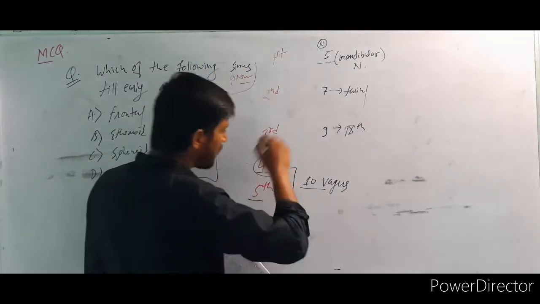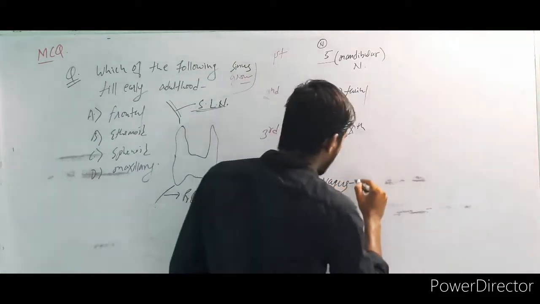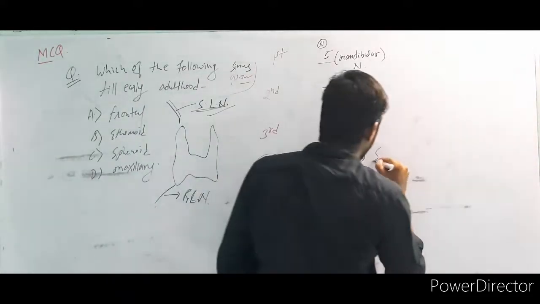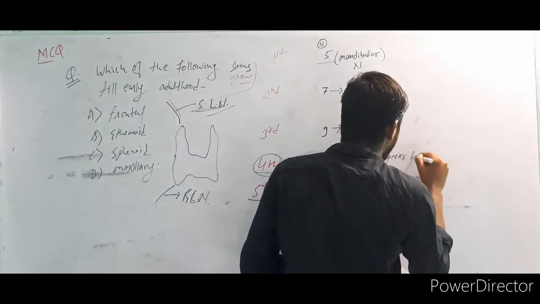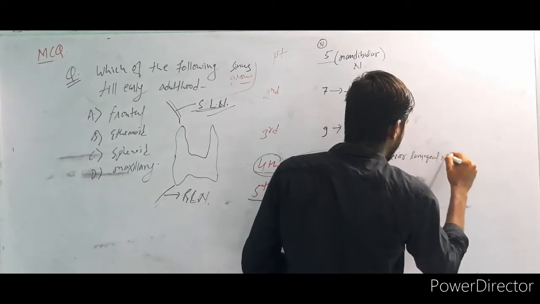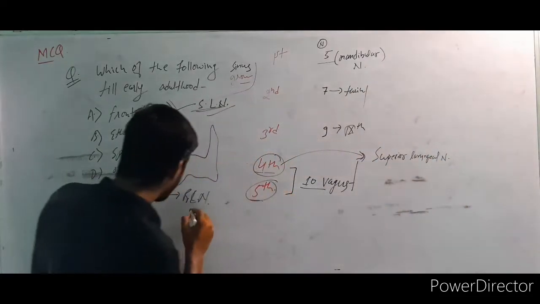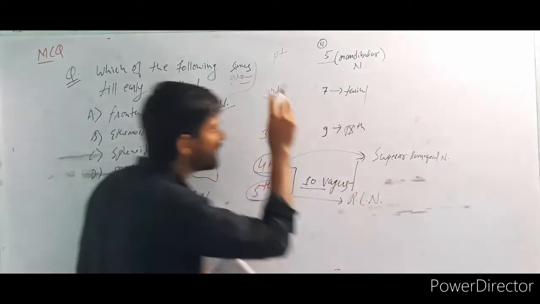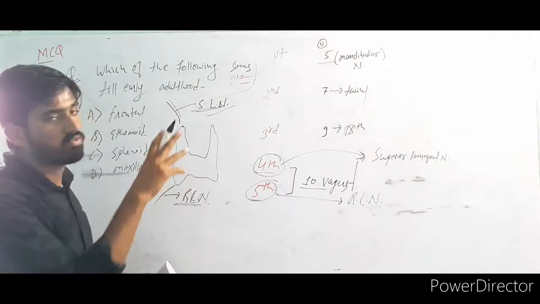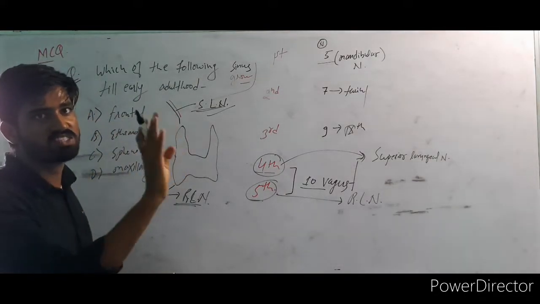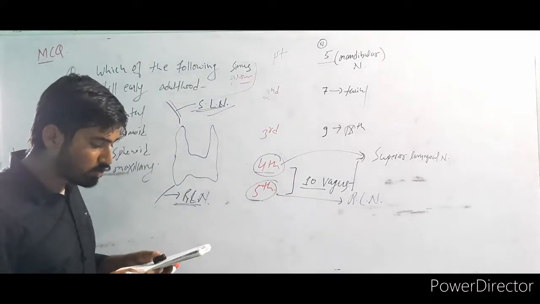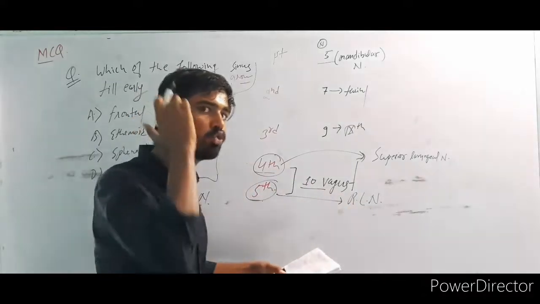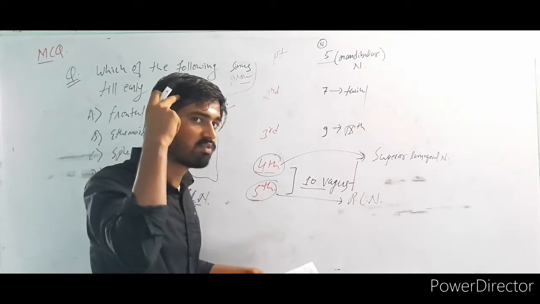So the fourth is above. In the 10th nerve, which one? You tell. In the fourth is the superior laryngeal nerve. Tell me, in the fifth, what is it? The recurrent laryngeal nerve. If the examiner asks about nerves: fifth, mandibular nerve, first pharyngeal arch; fifth, seventh, ninth, and 10th. Now I want to tell you the arteries. Start from above to downwards. Listen very carefully.